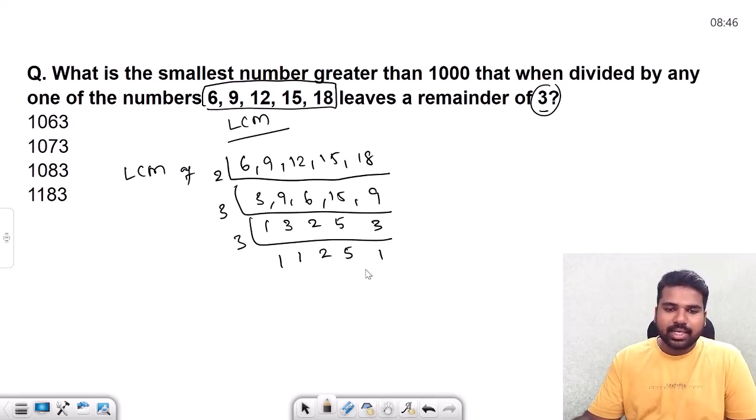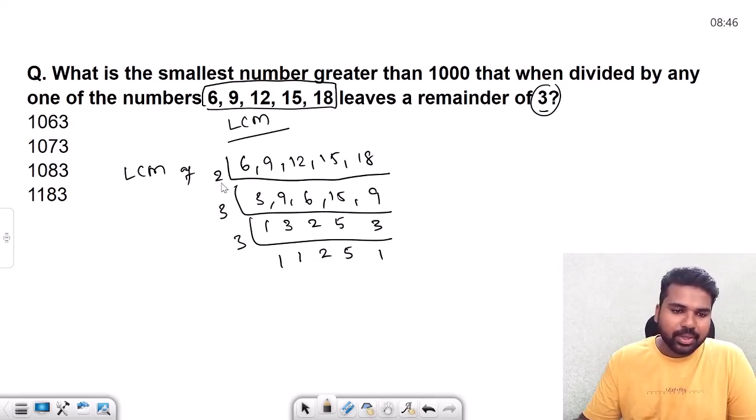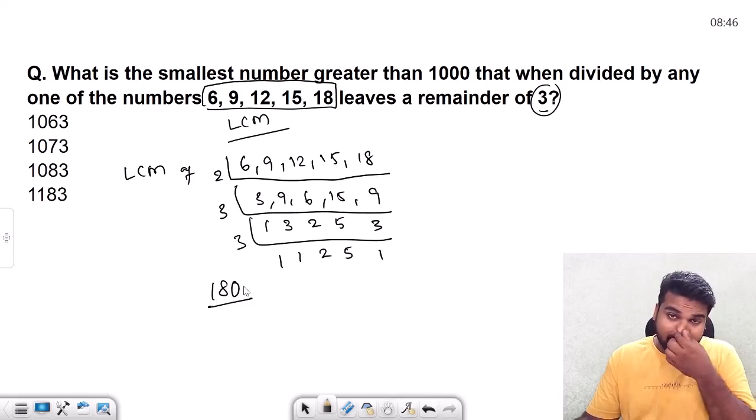Okay. Now all the numbers are prime. So this is going to be 6 into 3, 18, into 10, 180. That's what we get, right? 10, 30, 3 threes are 9, 90, 2 is 180.